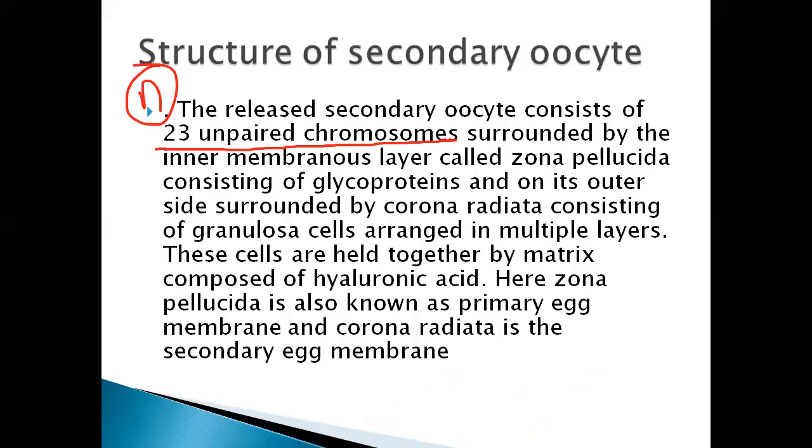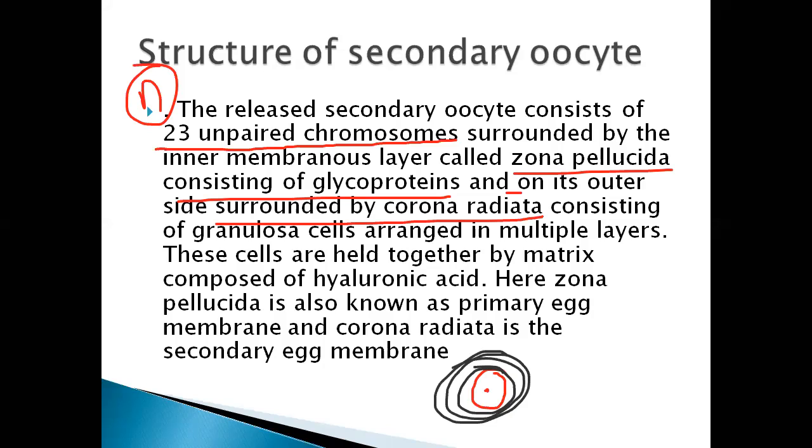So, 23 unpaired chromosomes, surrounded by the inner membranous layer called zona pellucida, a glycoprotein layer, and on its outer side surrounded by corona radiata. A secondary oocyte is surrounded by zona pellucida, then surrounded by corona radiata. The cells are arranged in multiple layers like this.